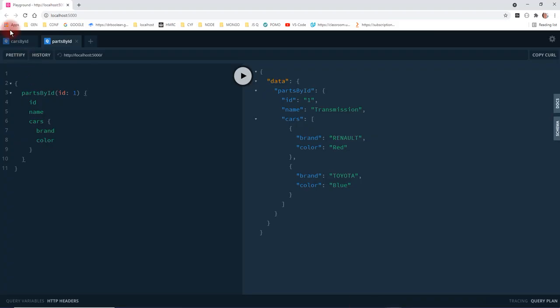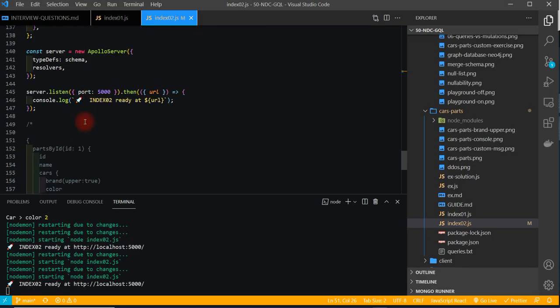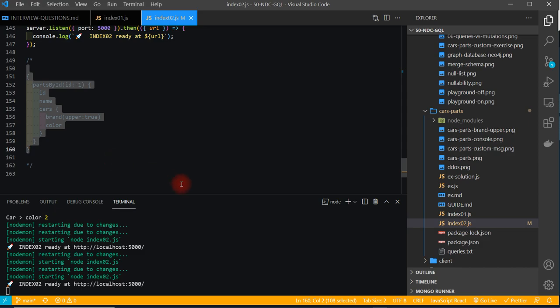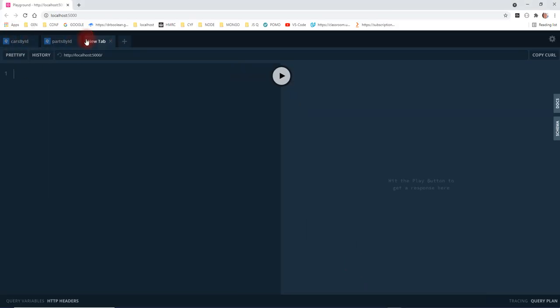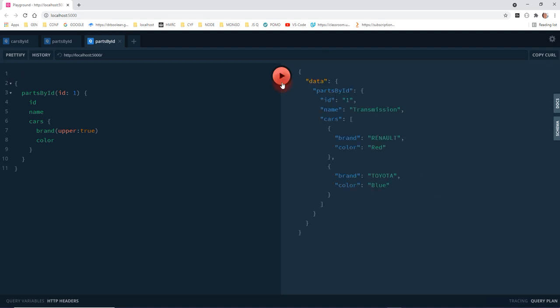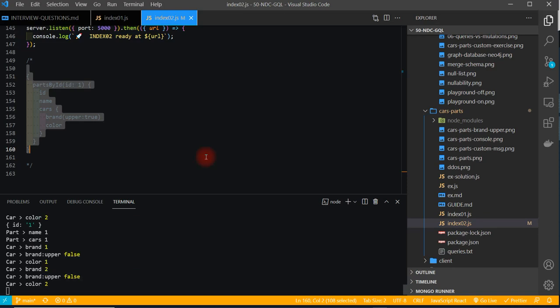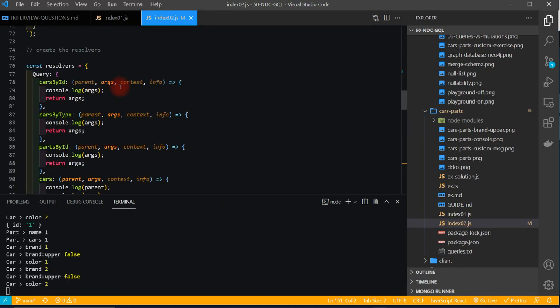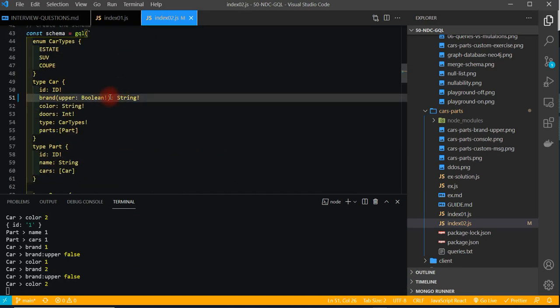So if we come here and let's just get the query, which is here, and there we see the brand is set to uppercase, and if it's false, it comes back like this. And what we can also do in these variables is set a default. So boolean here, we can set it equal to true by default. It returns a string. This doesn't need to be set as required because it will have a default.